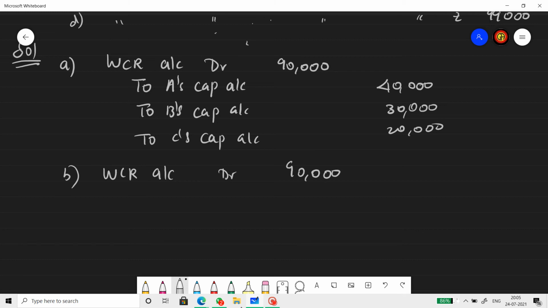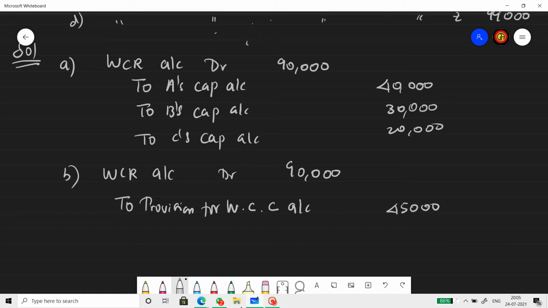The claim is 45,000. So you transfer that to provision for workmen's compensation claim account, WCC account. We transfer 45,000.